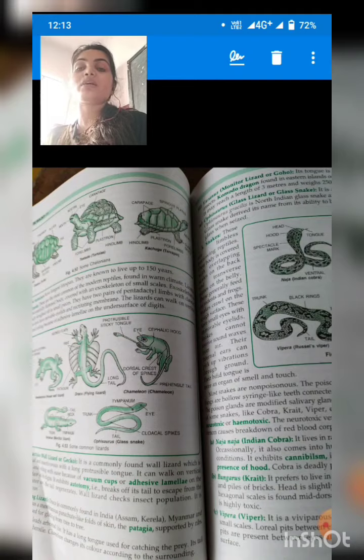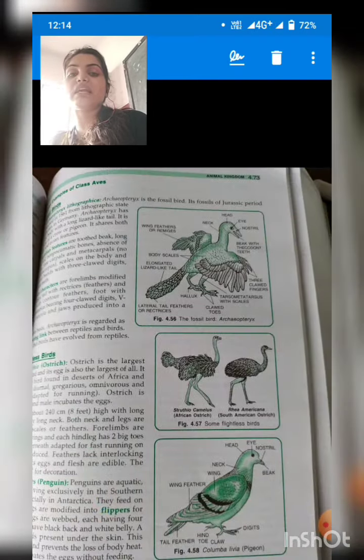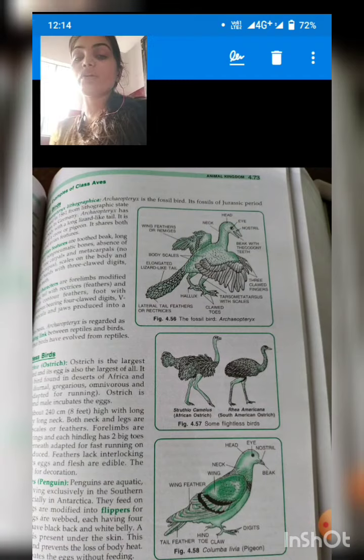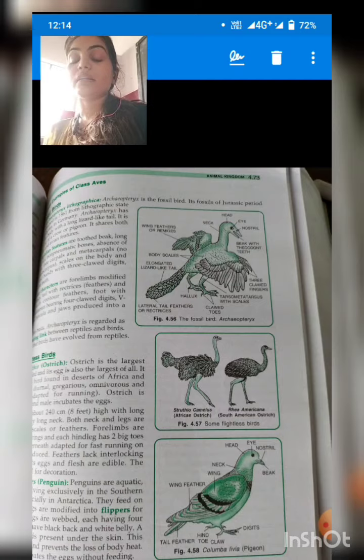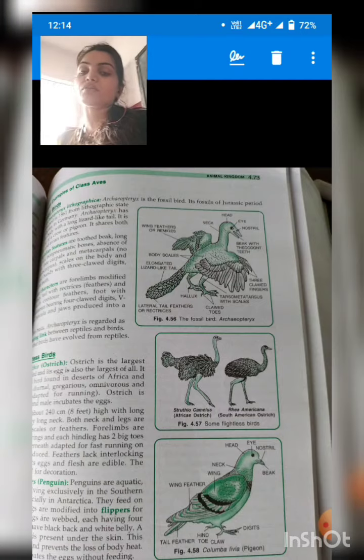In the second class you are seeing the reptiles. In the reptiles you can see all the creeping animals like lizards, like turtles, as you can see in the tortoise, the snakes, different types of snakes, okay. So all these belong to which class? They belong to class reptiles, okay.